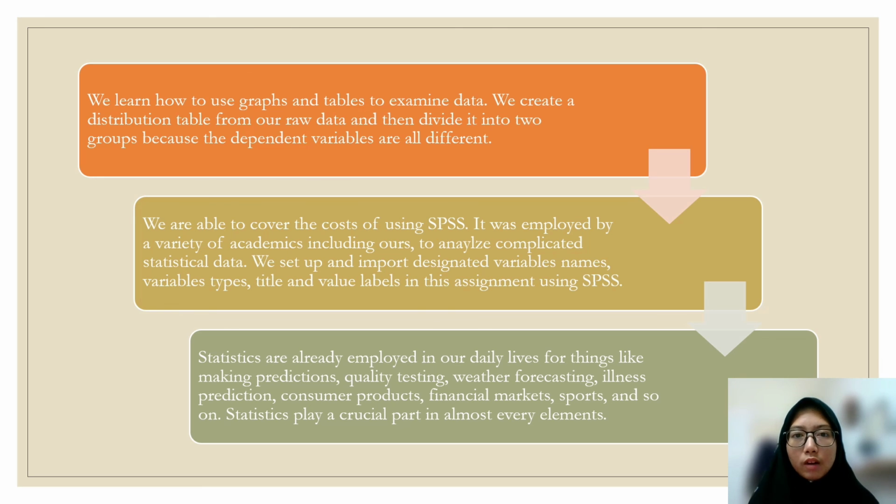We learn how to use graphs and tables to examine data. We create a distribution table from our raw data and divide it into two groups because the dependent variables are all different. We are able to cover the cost of using SPSS. It was employed by a variety of academics, including ours, to analyze complicated statistical data. We set up and import designated variable names, variable types, titles, and value levels in this assignment using SPSS.